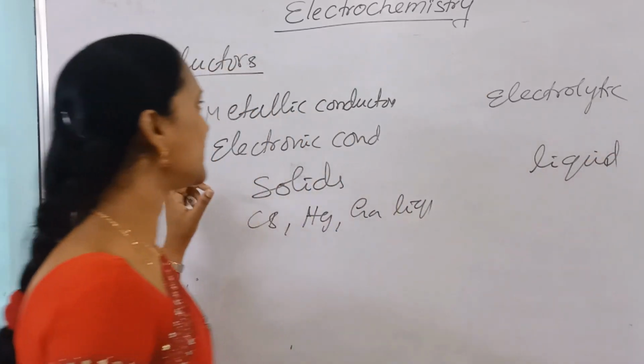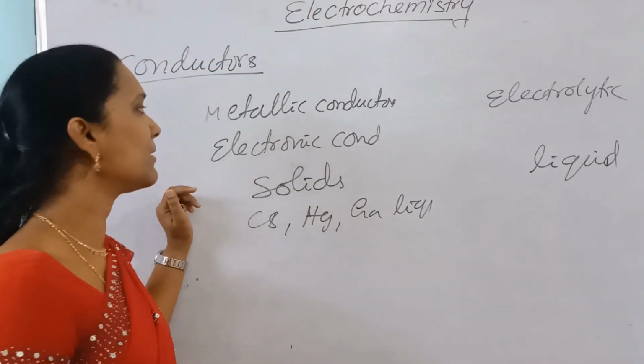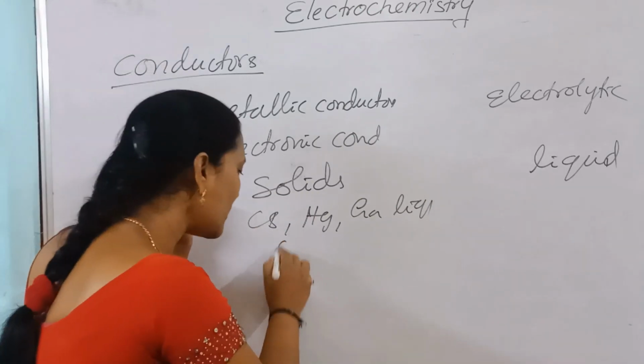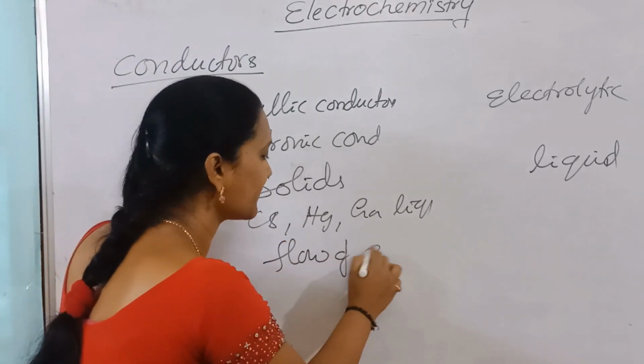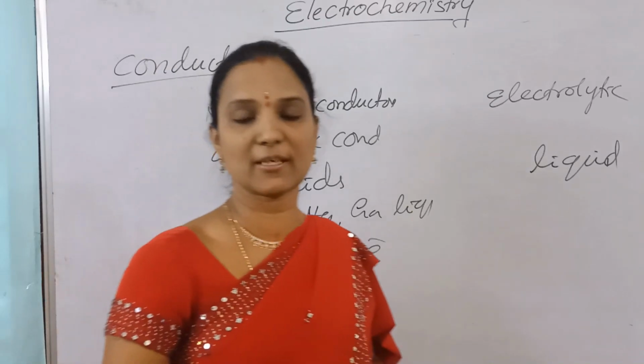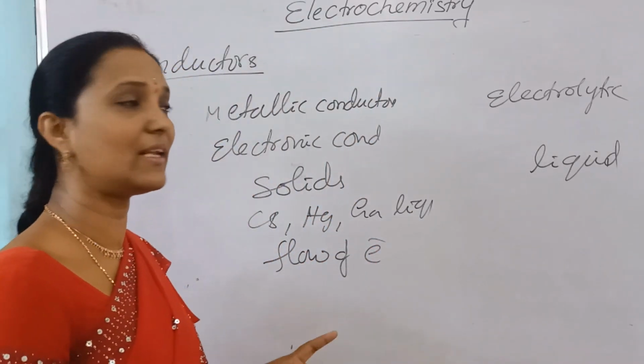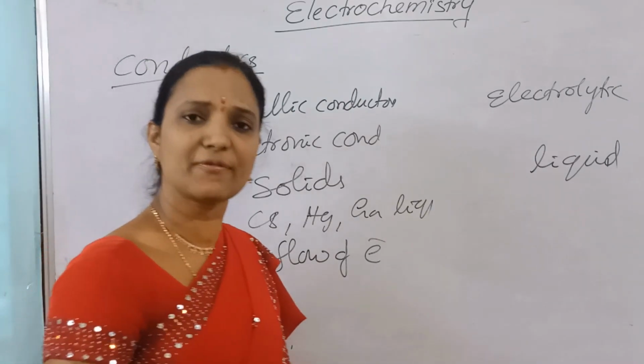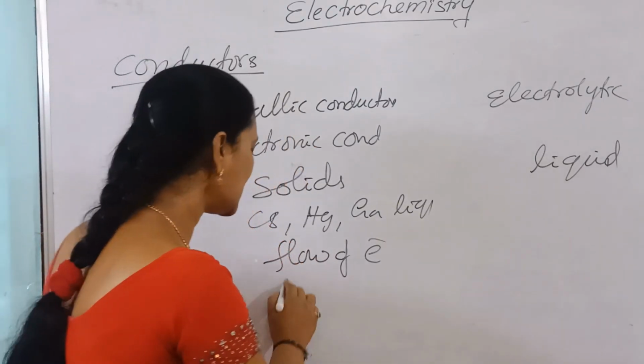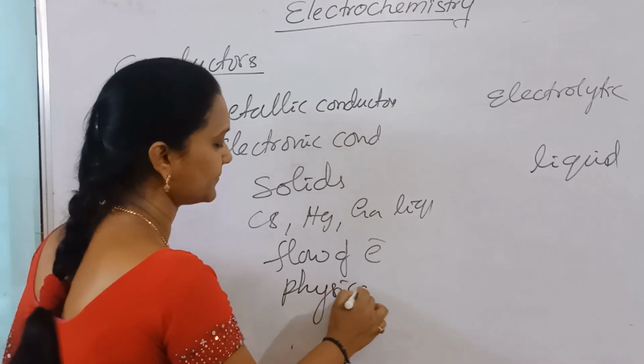Here they allow flow of current through them by the flow of electrons. In metallic conductors, free electrons are present, and the movement of these free electrons takes place. So here what happens is flow of electrons. Flow of electrons means is it a physical change or chemical change? It is a physical change.